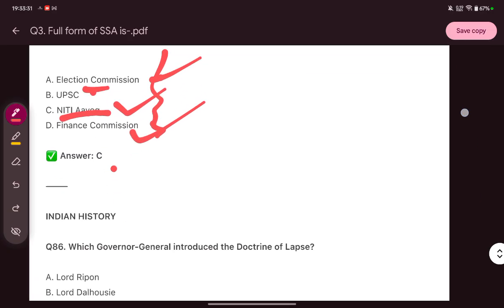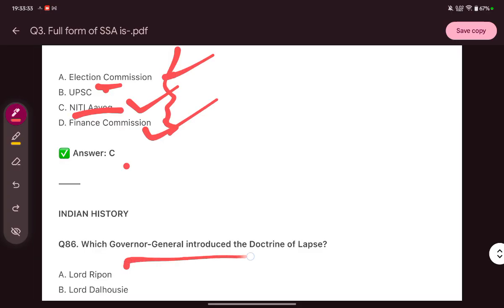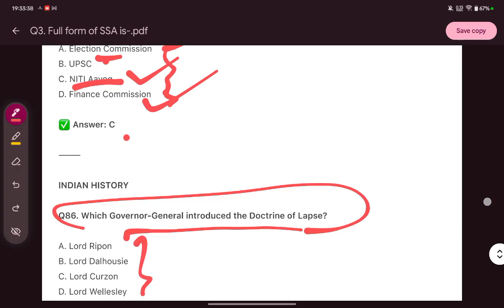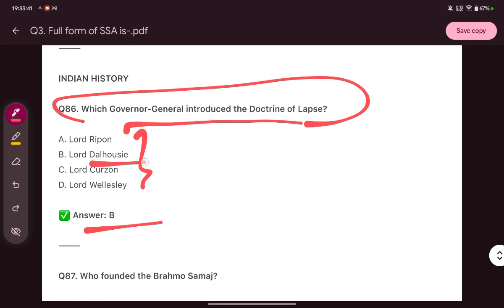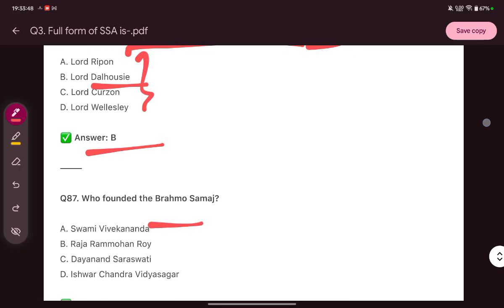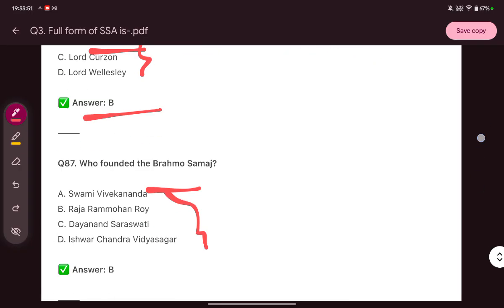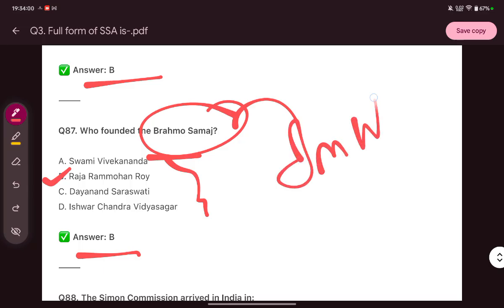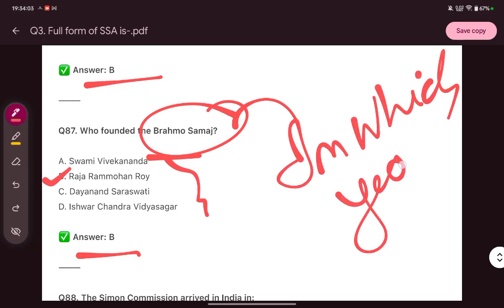So next question is, which Governor General introduced the doctrine of lapse? It is B, Dalhousie. Then second is, who founded the Brahma Samaj? The answer is Raja Ram Mohan Roy. And you comment below in which year Raja Ram Mohan Roy founded Brahma Samaj.